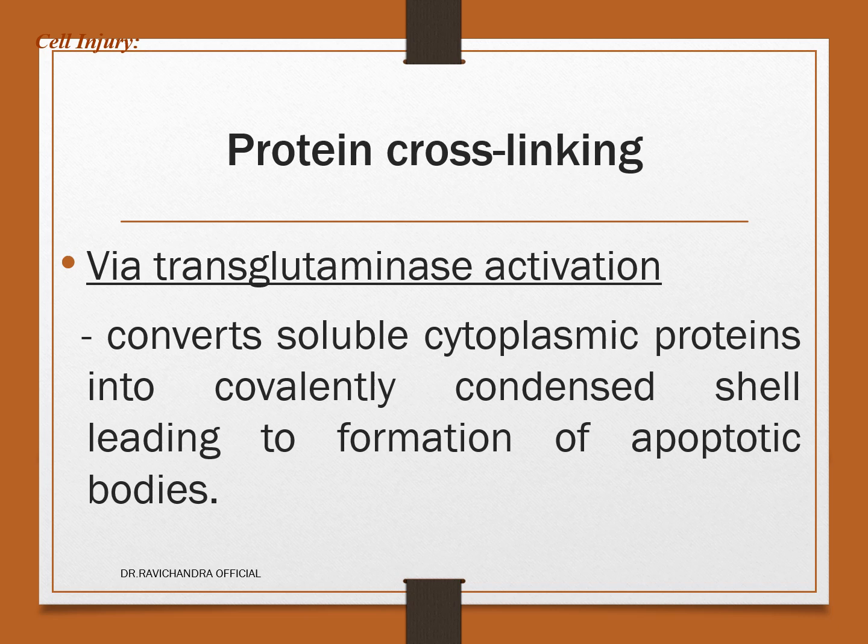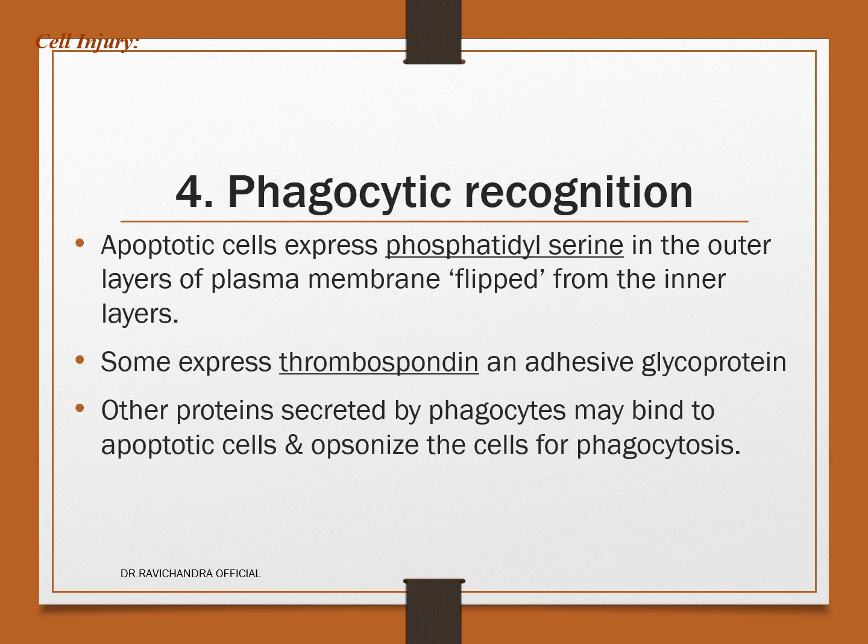Protein cross-linking via transglutaminase activation will convert soluble cytoplasmic proteins into covalently condensed shells, leading to formation of apoptotic bodies. Last step, phagocytic recognition. Apoptotic cells express phosphatidylserine in the outer layer of the plasma membrane, flipped from the inner layer. Some will express thrombospondin, an adhesive glycoprotein. Other proteins secreted by the phagocytes may bind to apoptotic cells and opsonize the cells for phagocytosis.